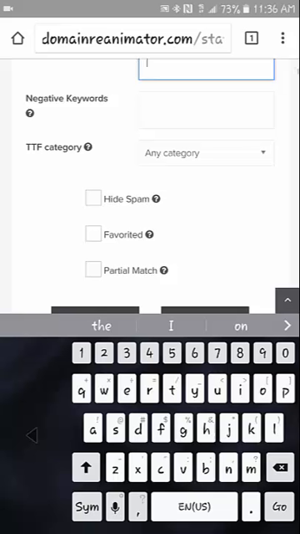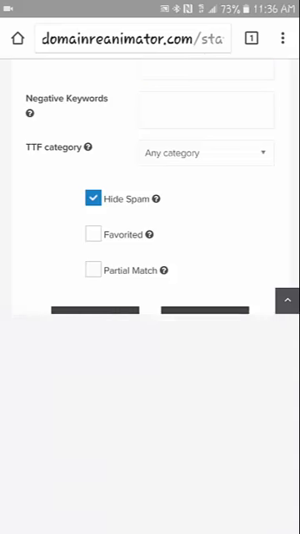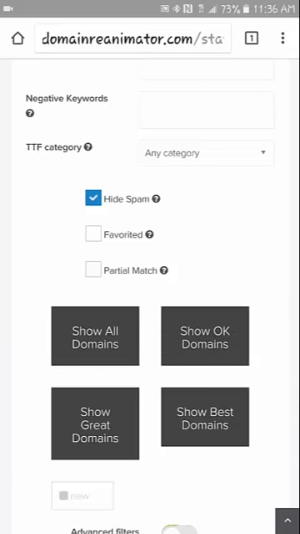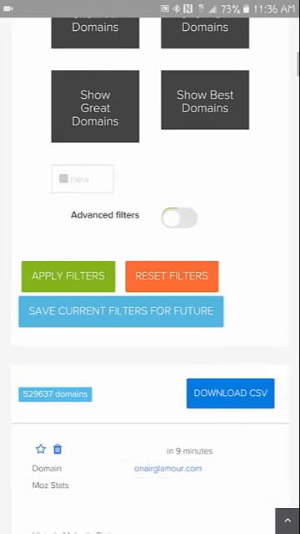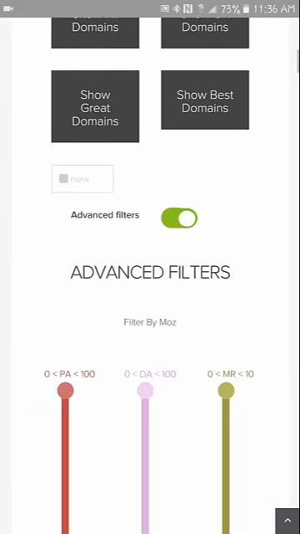And let's scroll down here. Since I'm on the phone, I usually don't click the hide spam. Sometimes I'll take a look at those and just see what's available. Since I'm looking on the phone, I just want to keep it easy. I'm just going to hide the spam real quick. And let's go down to the advanced filters.